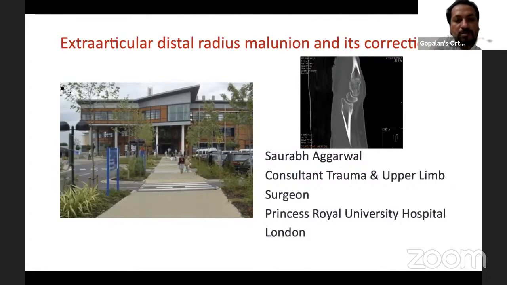Today, our guest of honor is Dr. Saurabh Agarwal from London, United Kingdom. Dr. Agarwal is an orthopedic surgeon based in London, specializing in upper limb surgery and trauma. He moved to London in 2004. He completed his orthopedic training and the FRCS in 2012, followed by the EBOT in 2013. He's triple fellowship trained and he runs his own FRCS course in the UK. He's currently working as consultant trauma orthopedic and upper limb surgeon at the Princess Royal University Hospital, London. So today, it's my great honor to bring back Dr. Saurabh Agarwal for this wonderful live program.